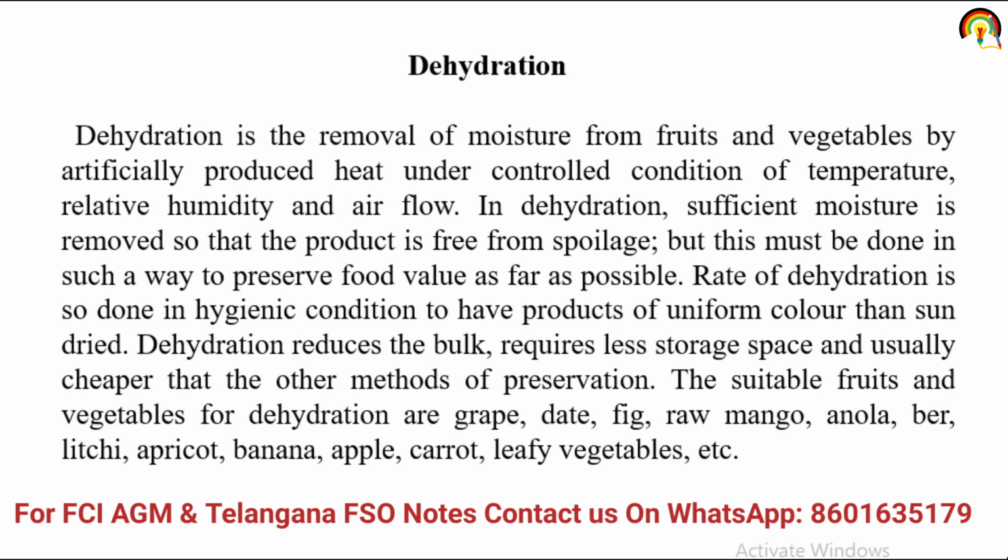Next one is dehydration. As the name suggests, dehydration is made up of two words. Hydration means water. Dehydration means removal of water, or we can say removal of moisture content. So dehydration is the removal of moisture from fruit and vegetable by artificially produced heat under controlled conditions of temperature, relative humidity and airflow.